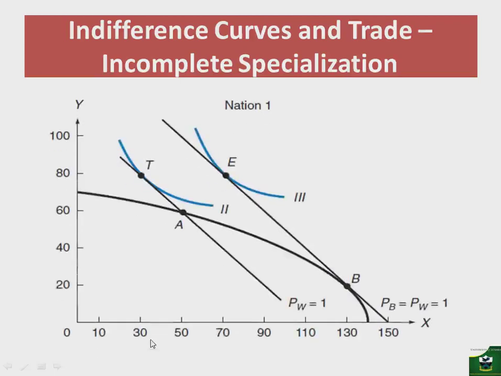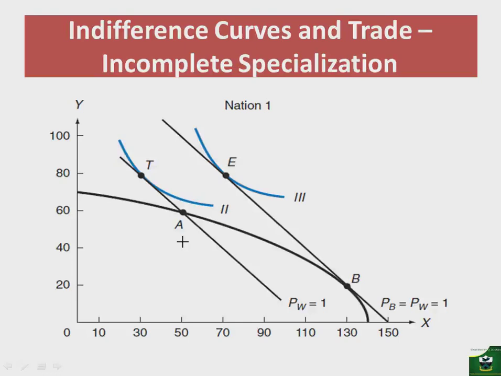Consider nation 1, which is in autarky at point A. Remember, I'll keep this same graph so that we are consistent with our analysis. At point A, nation 1's domestic terms of trade, or the relative commodity prices, are equal to 1/4.